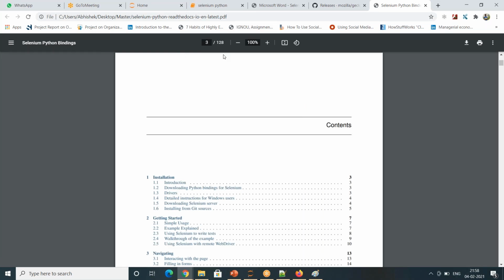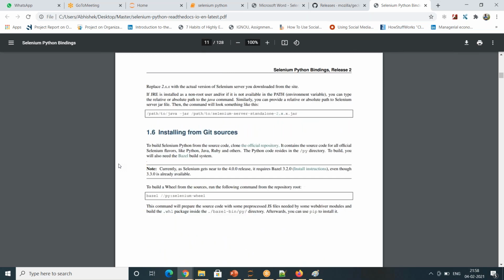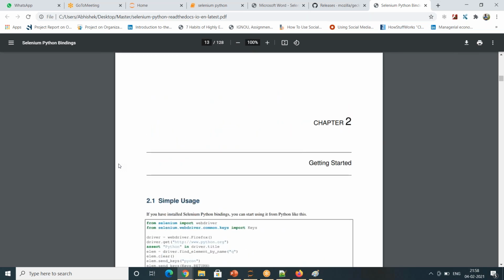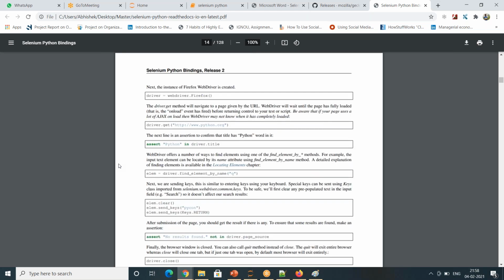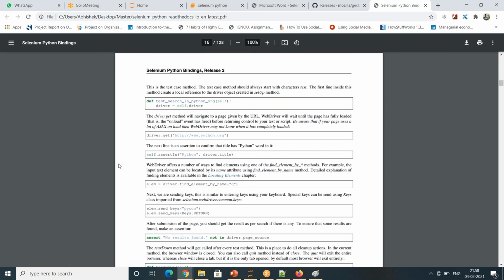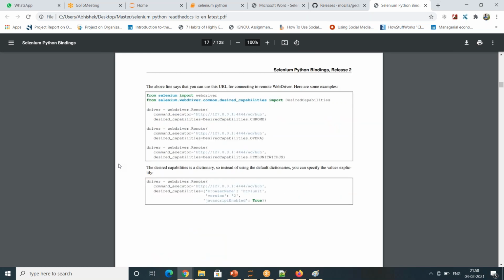Even today, I have 4 years of experience. Before I go to an interview, I will just read this while I'm traveling. It will hardly take me some 30 minutes to read this entire book. While I was in Bangalore, I used to sit in a bus that went on for 2 hours, and I used to read this book within 30 minutes. So trust me, it is very simple. I'll give you this material, no problem, and I'll give you some questions as well, what they might ask you, because I have also attended many interviews for Selenium with Python.